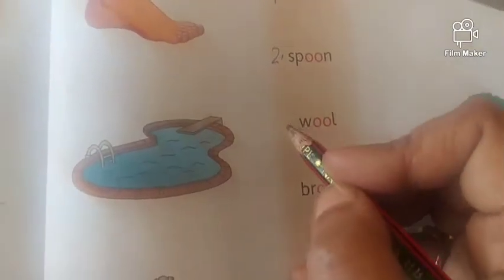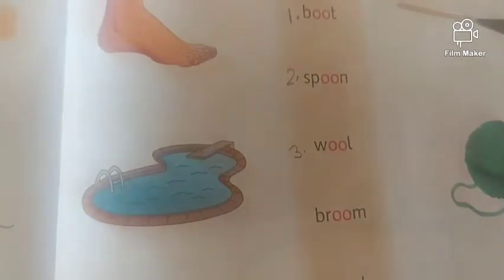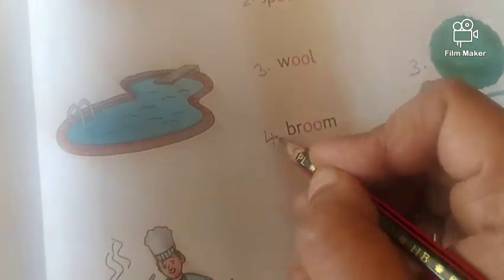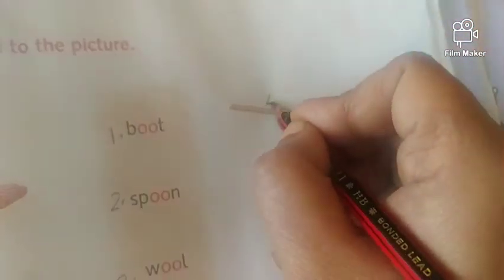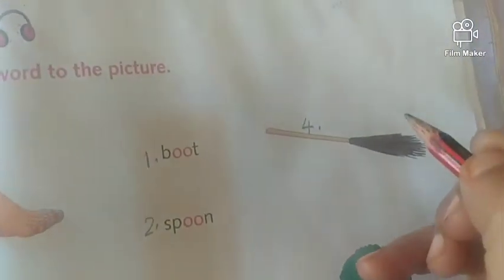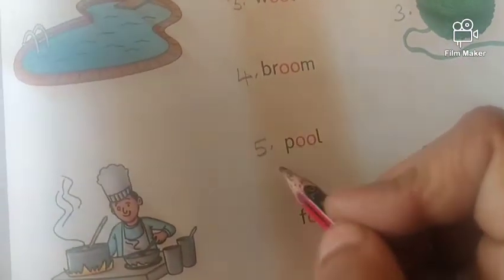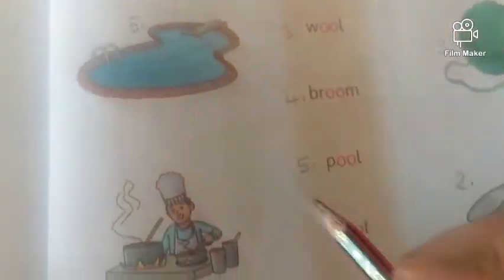Number 3. Wool. Here wool is there. Wool ball. So write number 3. Number 4. Broom. Where is broom? Here it is. Put number 4 here. Then number 5. Pool. Swimming pool. Where is the pool? Pool is here. Put number 5.